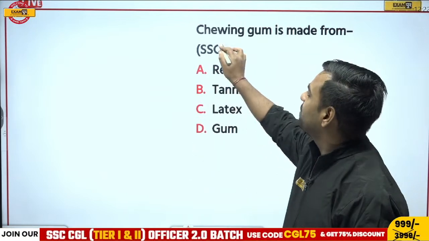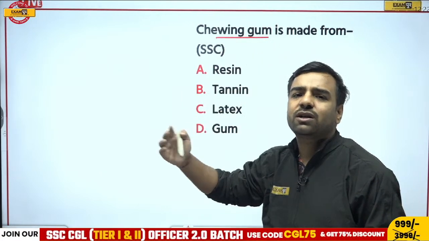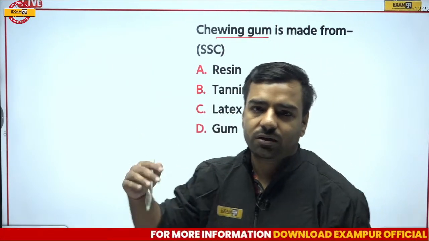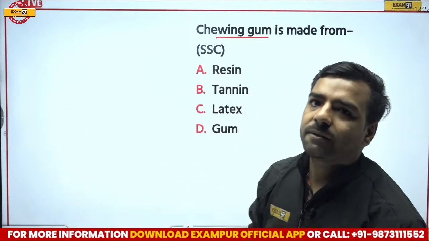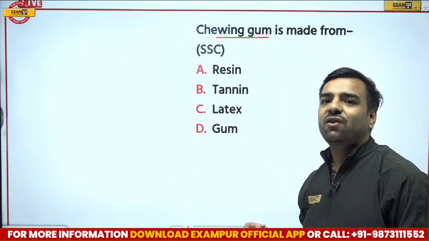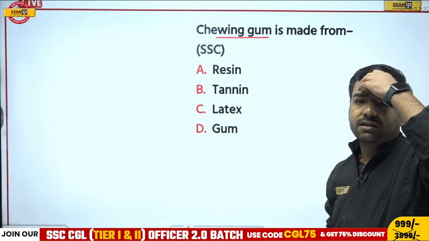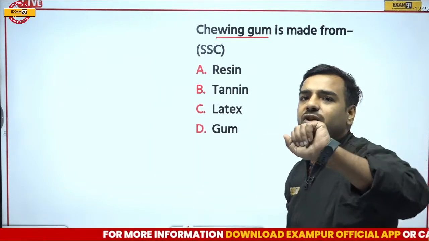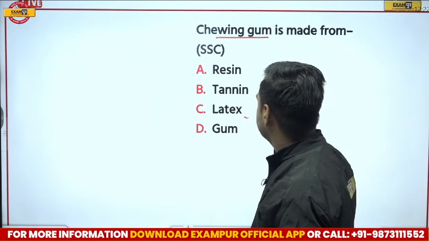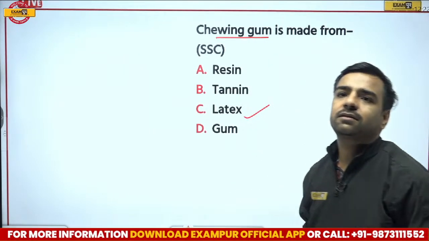But those chewing gums which used to come at that time, in the present time also chewing gums must be coming with different brands. Not sure they are coming or not, but they were made of something. And what was that? So Vikram is going with, acha, Vikram's answer is taken back. Akleshwar is going with C. So that is, it would be latex. Then others, what do you think?